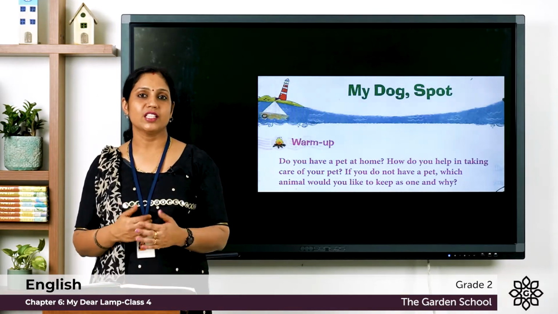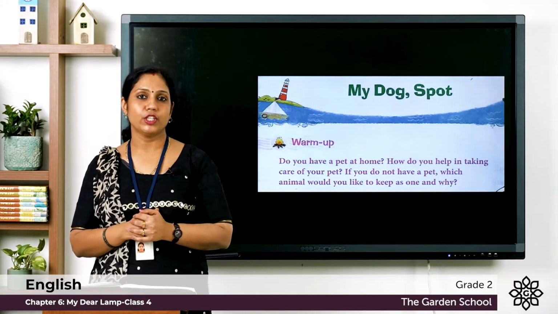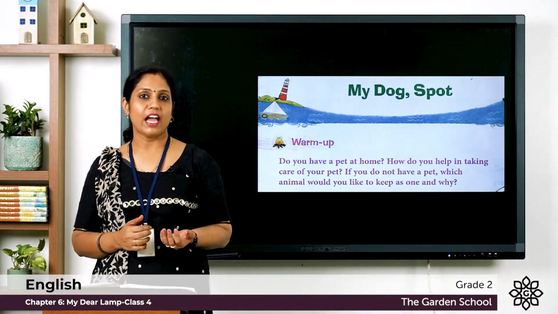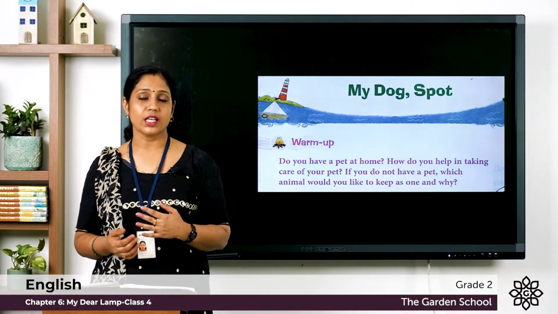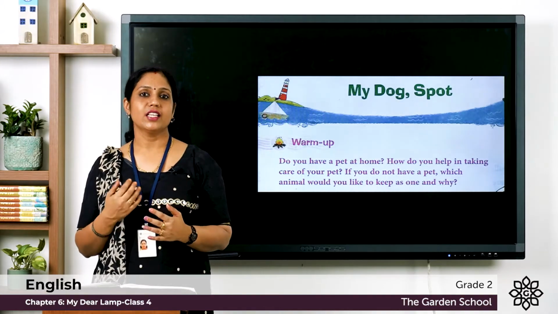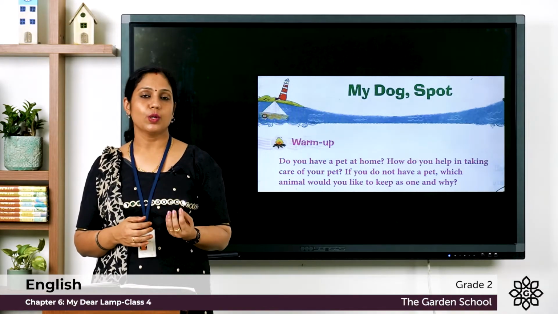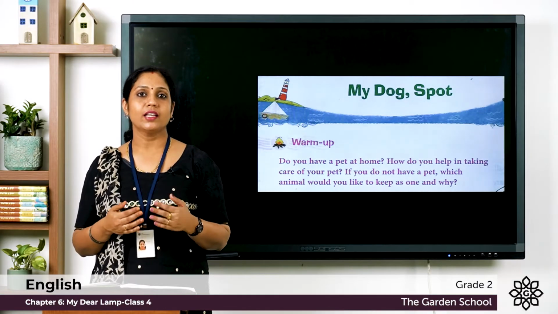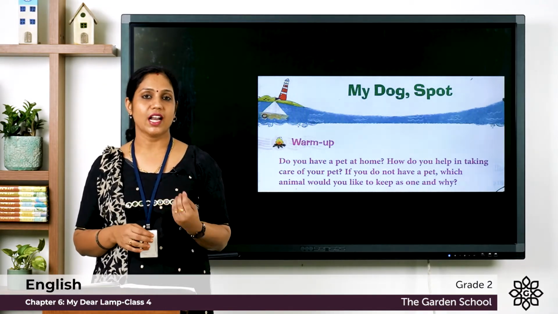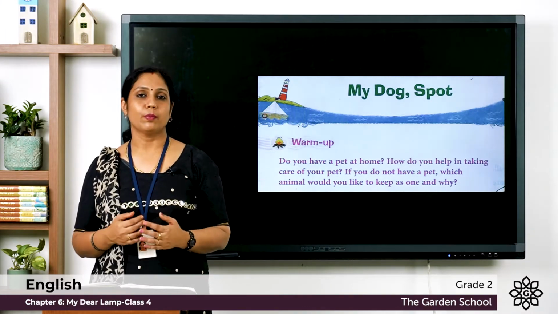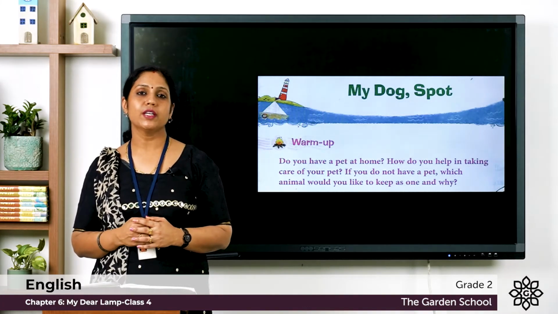Now here in this poem, we are going to learn about a pet dog. So people love keeping pets at home, right? Some may be having cats, some may be having dogs, and some may be even having birds at home. And these pet animals slowly and gradually become a part of the family. And the family members understand the likes and dislikes of these pet animals. So here is a poem about a pet dog named Spot.